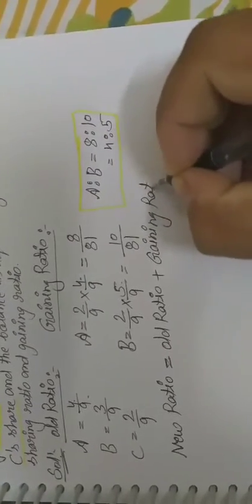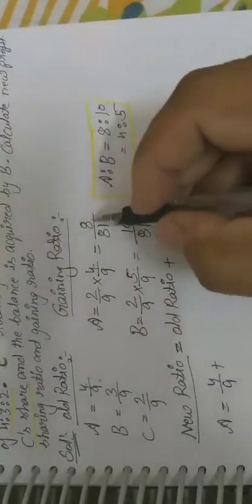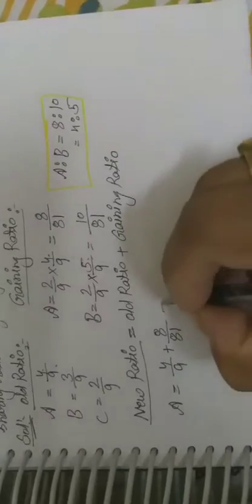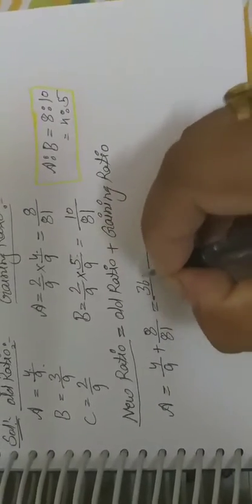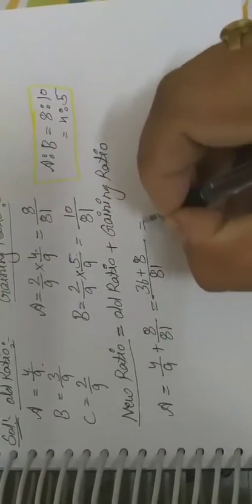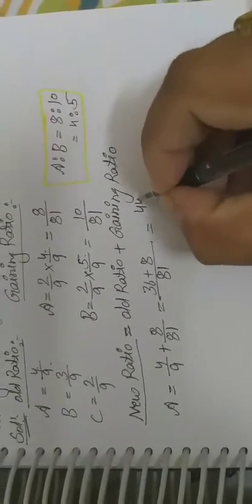Towards A, the old ratio is 4/9, plus the gaining ratio, that is 8/81. So the denominator 81, 9 4s are 36, plus 8, that is 44/81.